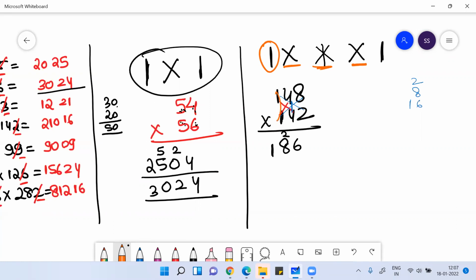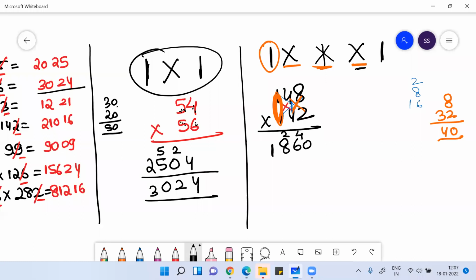Ignore the first place of digit. Ignore this. Then multiply this. 4 2s are 8. 8 4s are 32. 32 plus 8, 40. So write 40. How will you write 40? 0 4.